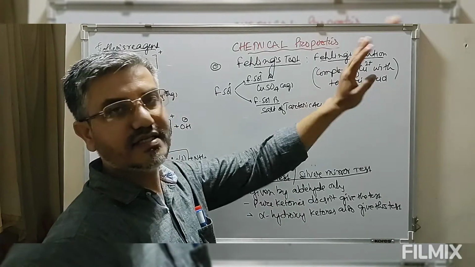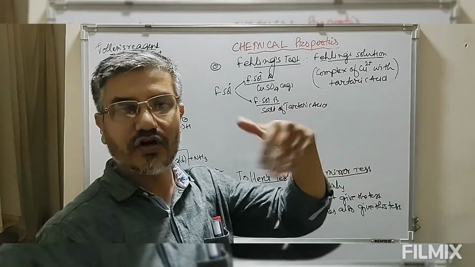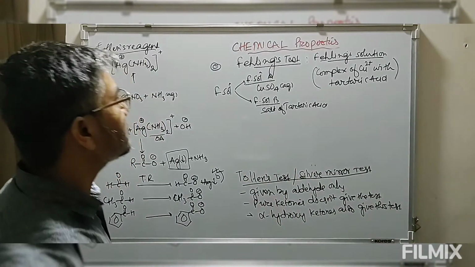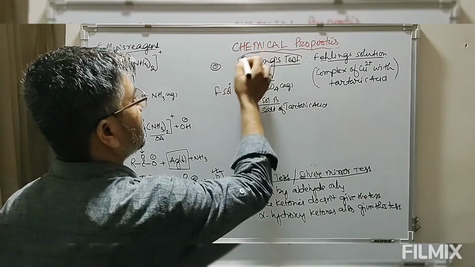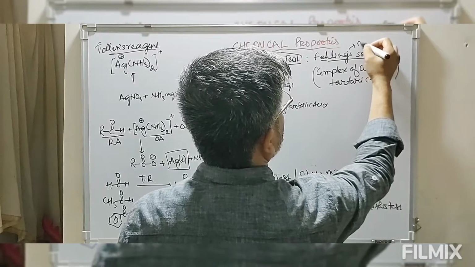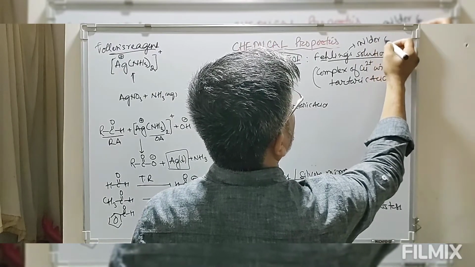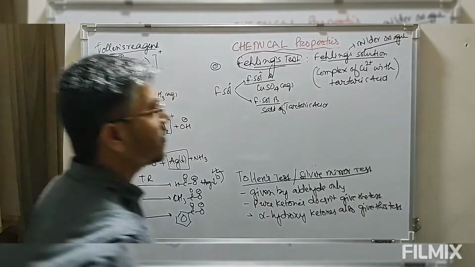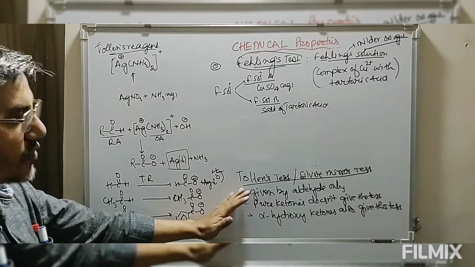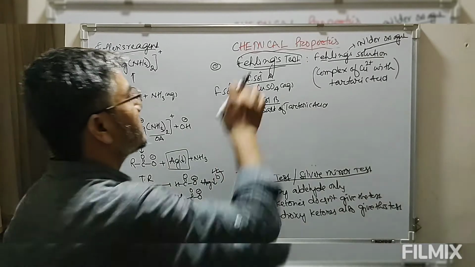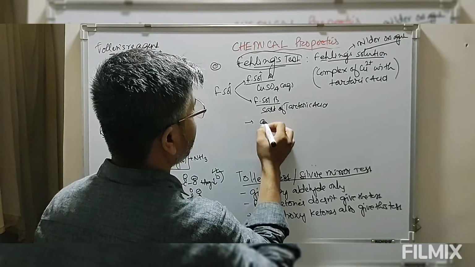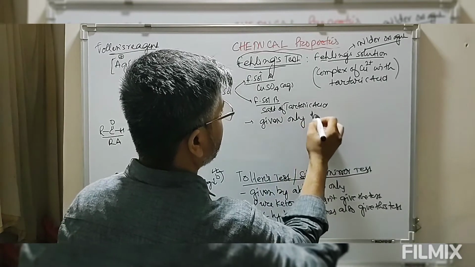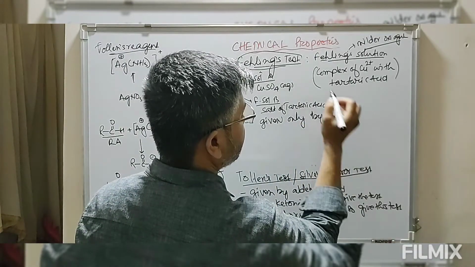Now this cupric ion is a very good oxidizing agent which will oxidize aldehydes to the corresponding acid. This Fehling solution is a much milder oxidizing agent compared to Tollens reagent. So this Fehling test is given only by aldehydes.